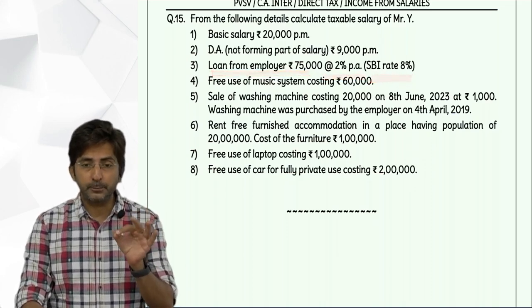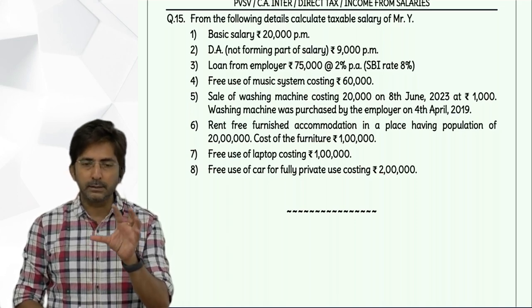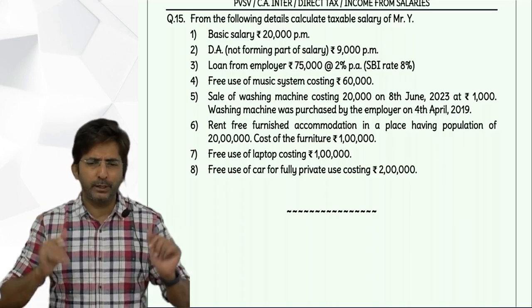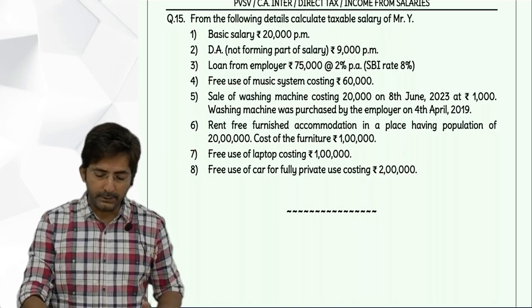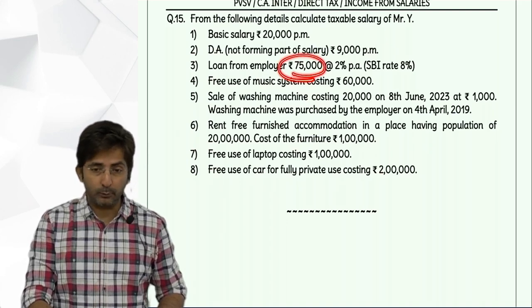So tell me, in interest benefit, first you should check what? Loan amount. If loan amount is up to 20,000, then simply put dash. Don't use a calculator. So first check the loan amount. Is it up to 20? No, it is more than 20. So you will have to calculate interest benefit.